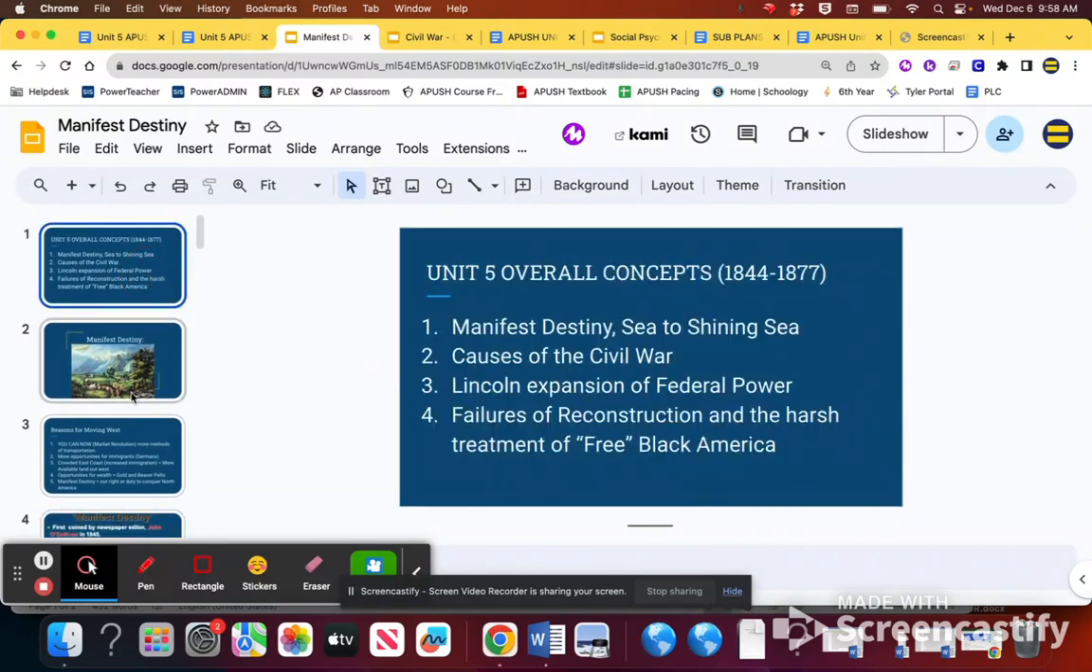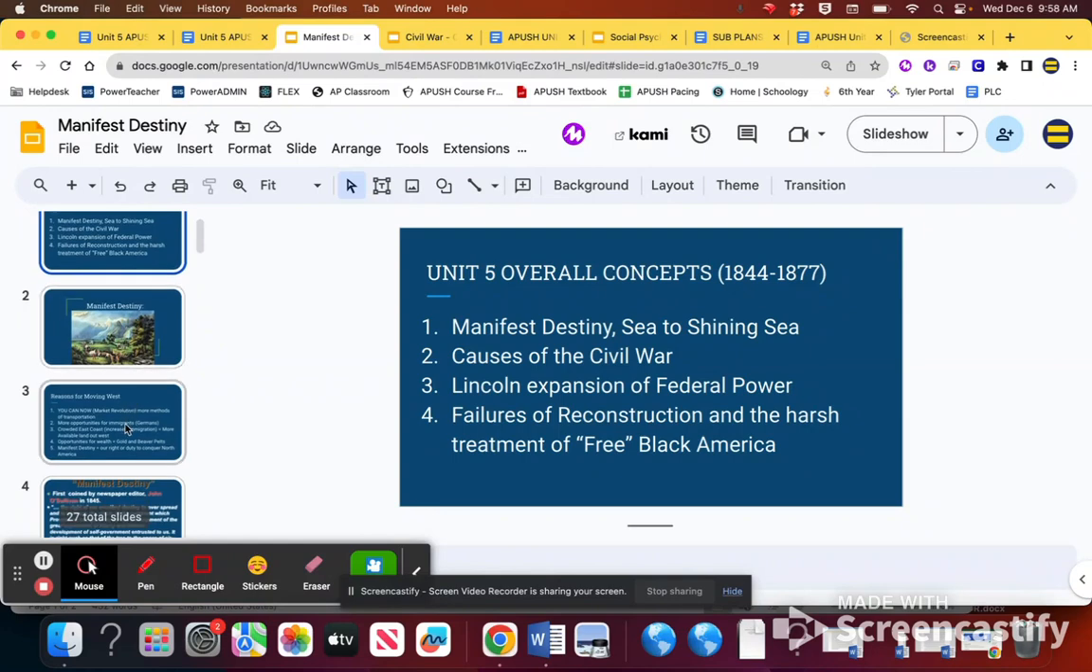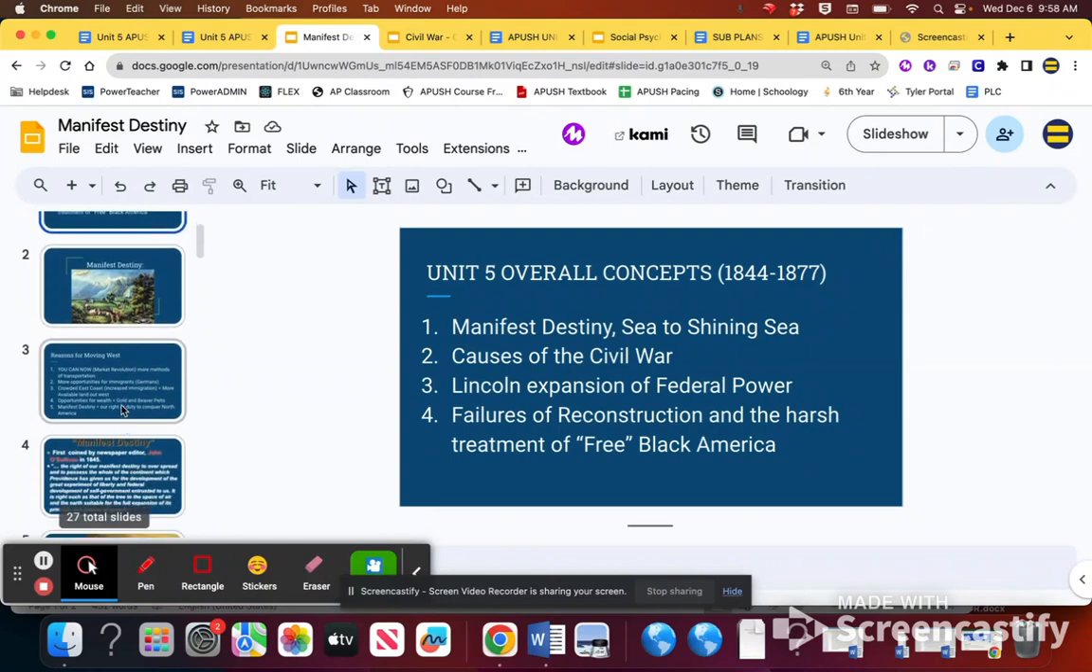Another big thing that we're going to focus on is the causes of the Civil War, the expansion of federal power that the Civil War creates, and eventually how Reconstruction is a failure for the U.S. But for now, we're basically focusing on the first two for your quiz.